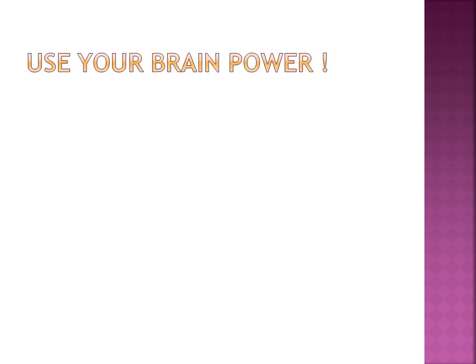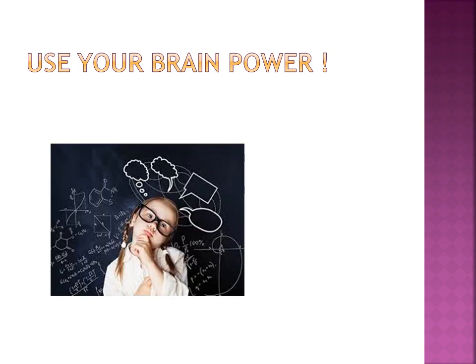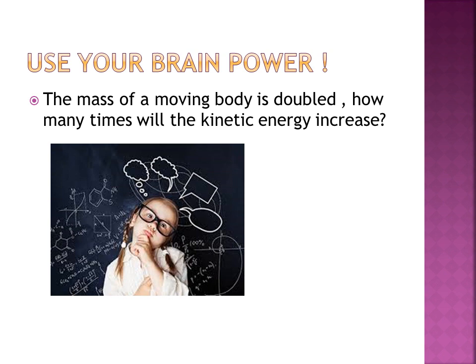Use your brain power. The mass of a moving body is doubled. How many times will the kinetic energy increase? For that, we will use the kinetic energy formula which we have derived. So kinetic energy is nothing but half m v square.